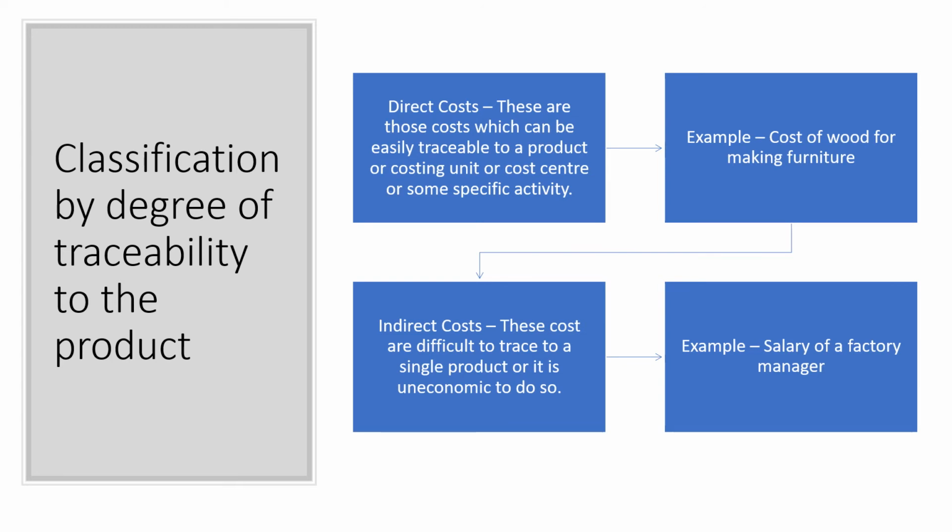When we come to indirect costs, these costs are difficult to trace to a single product or it is uneconomic to do so. An example of indirect cost might be the salary of a factory manager. The factory manager will look into all the products which are manufactured in the factory. So charging his salary to one product is not appropriate. So these costs are difficult to trace to a single product.